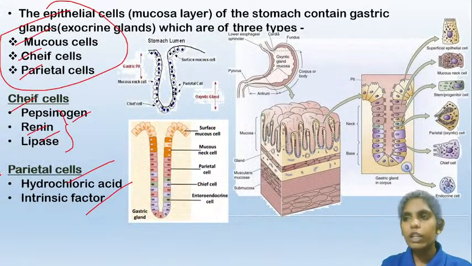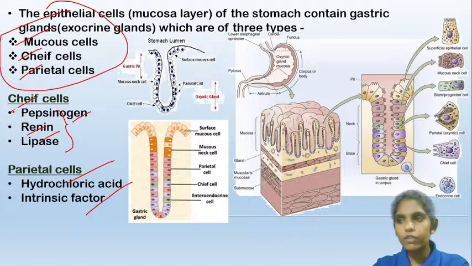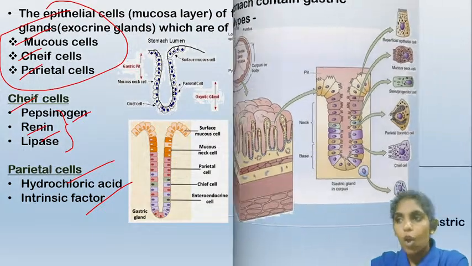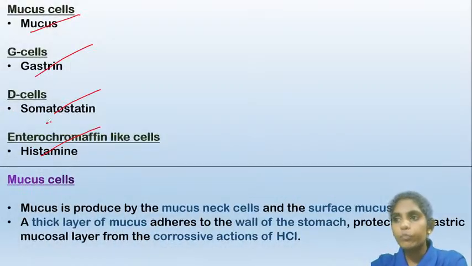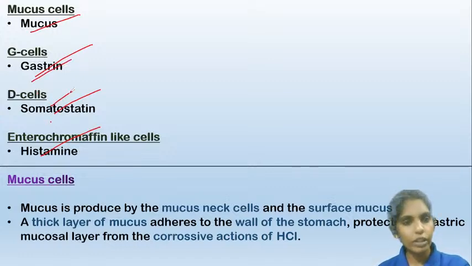These three types of cells, the mucus cells, the chief cells, and the parietal cells, are the exocrine cells, which release either HCl or enzymes. Whereas the endocrine cells release different hormones: gastrin, somatostatin, and histamine.